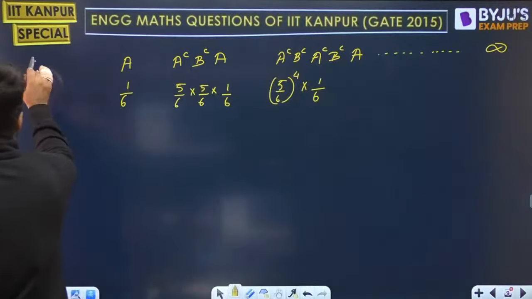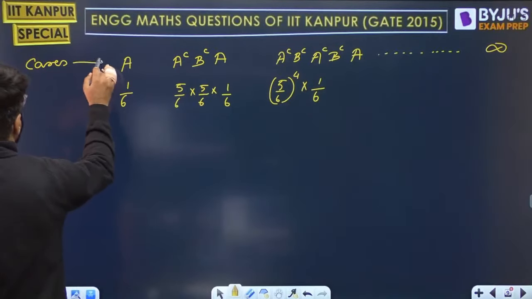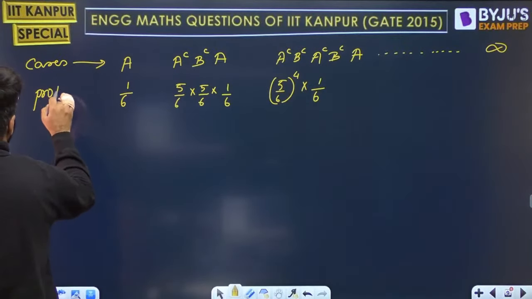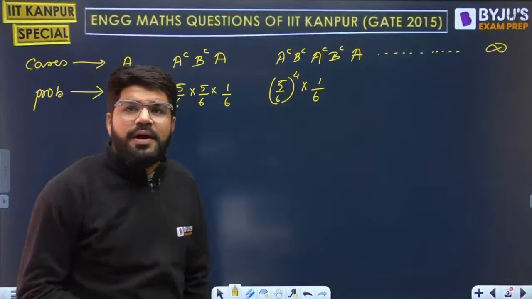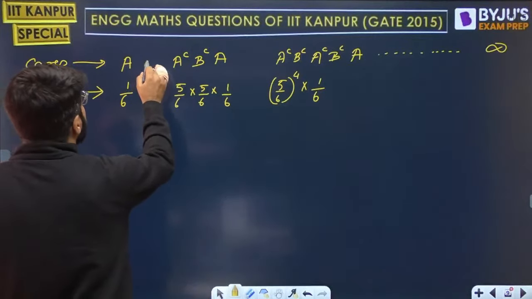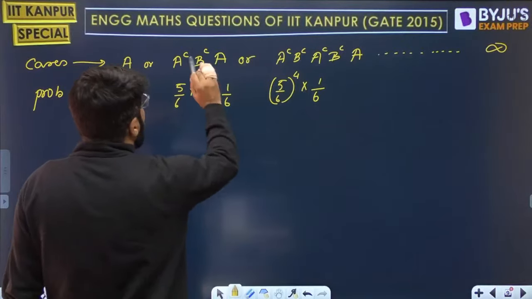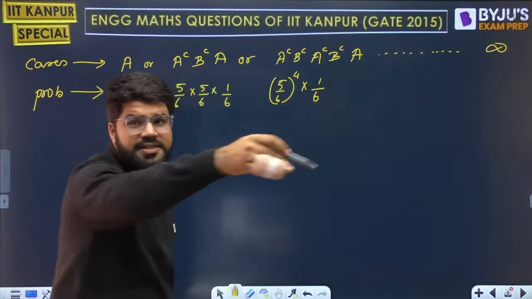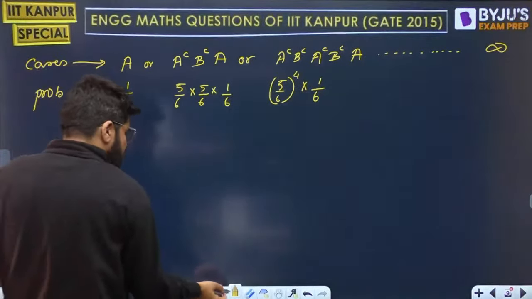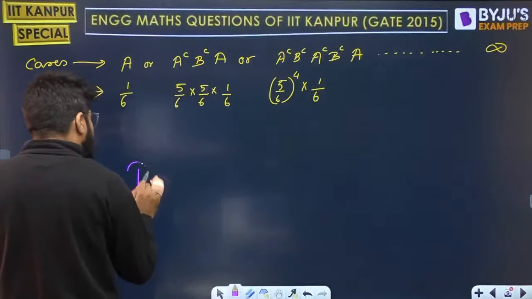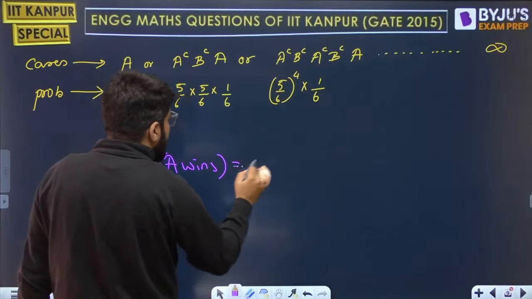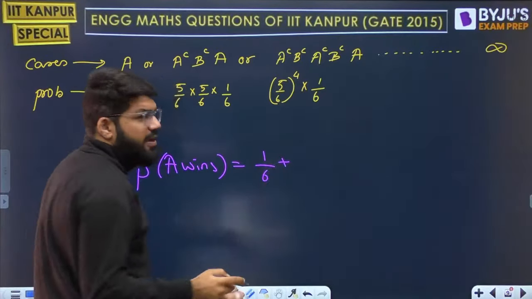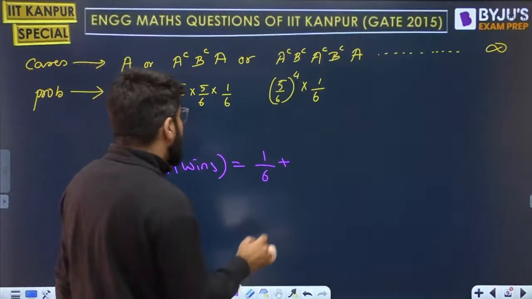Okay, these are the cases that you are able to form, and the probabilities of the respective cases are given to you. What can happen now? A may win on the first, or on the third, or on the fifth, or on the seventh. So it's an OR situation. So the final probability that A wins is the sum of the probabilities. In the case of OR, we add up the probabilities.